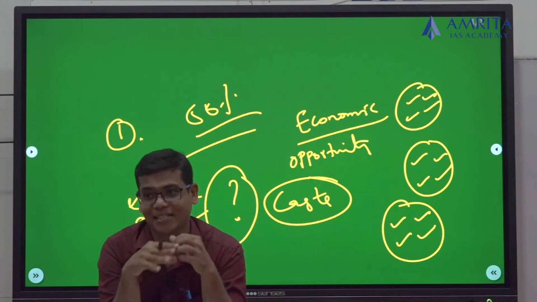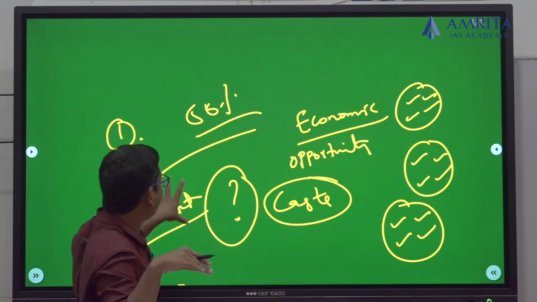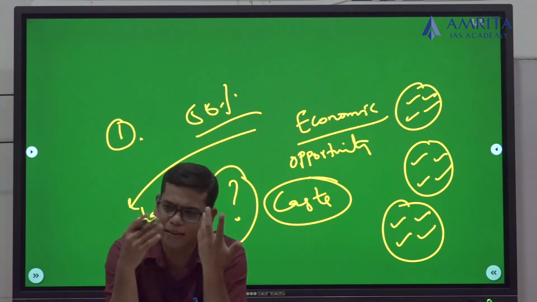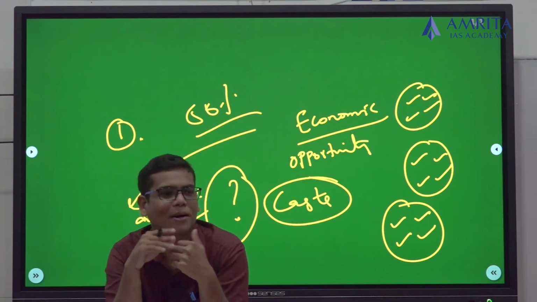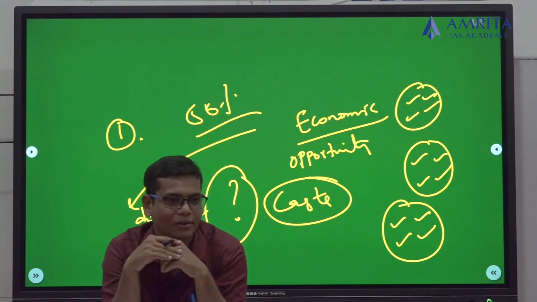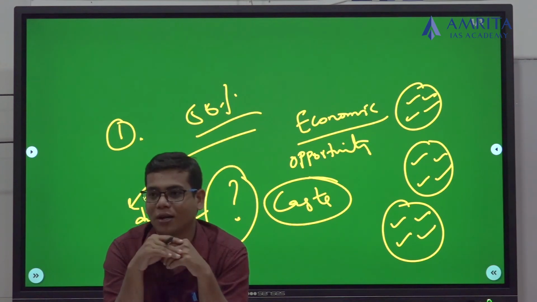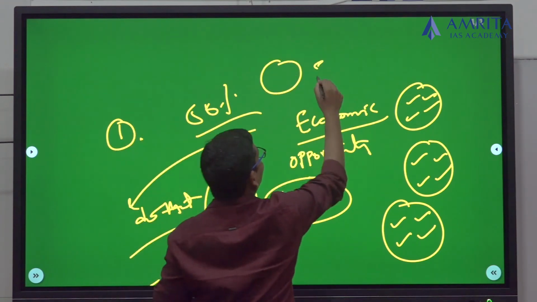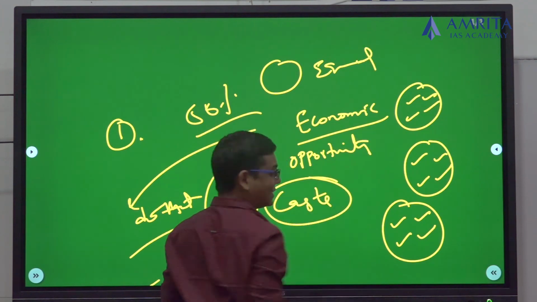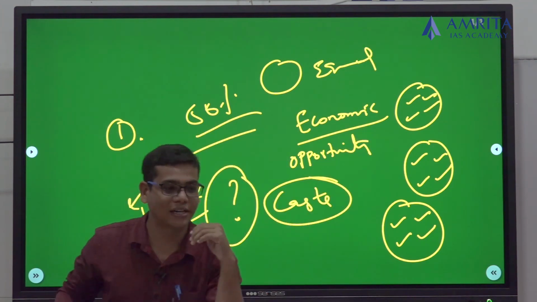We need to bind the society. And for binding the society, we need to bring some innovative solutions like improving health access, educational access, and employment opportunities. Because our ultimate goal is to bring an equal society, an egalitarian society or a casteless society.